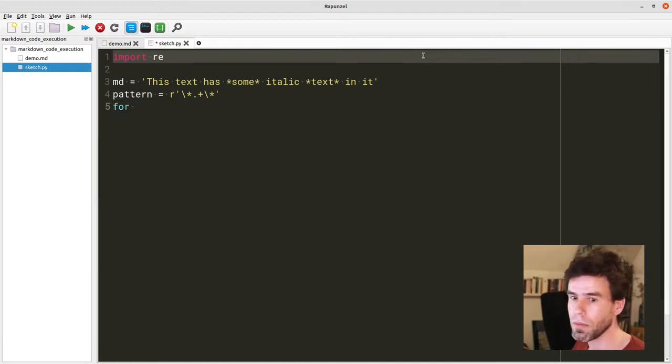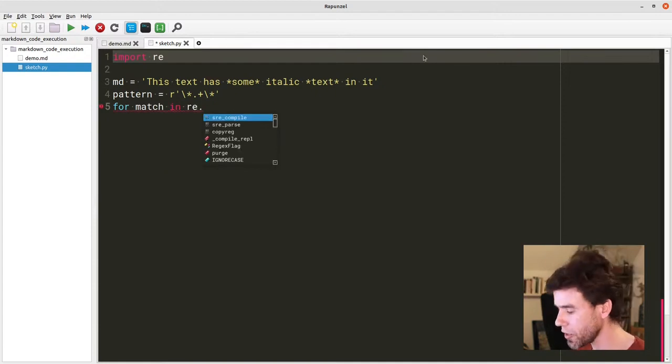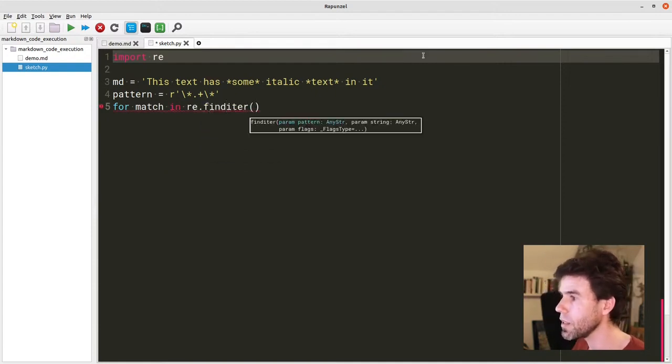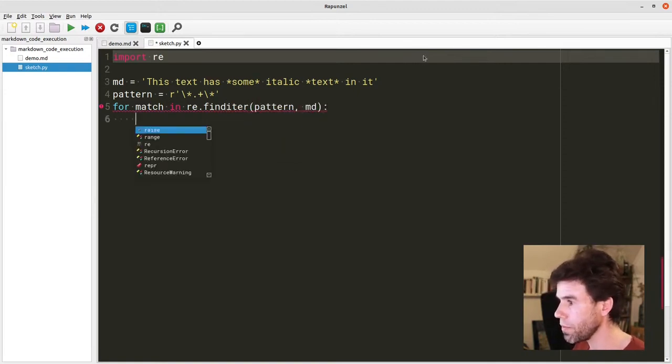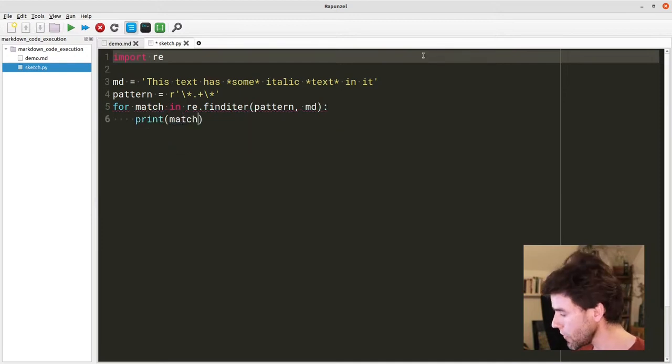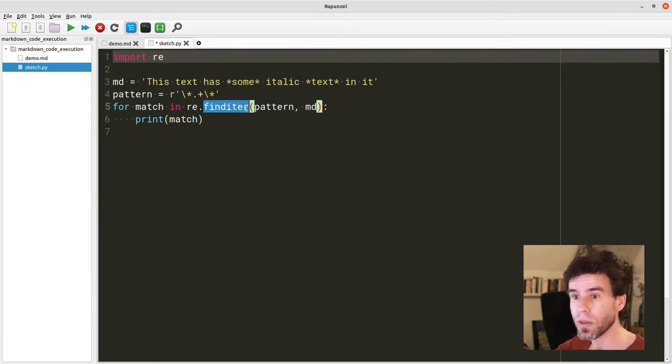I will say for match in re, that's the module, right? Regular expression. re.finditer(pattern, md), print(match). Okay. So this means finditer is the function from the regular expression module that iteratively, so repeatedly, searches for a pattern in a haystack, you could say. In this case, our markdown string. And then it returns match objects that have some information regarding stuff that matches.